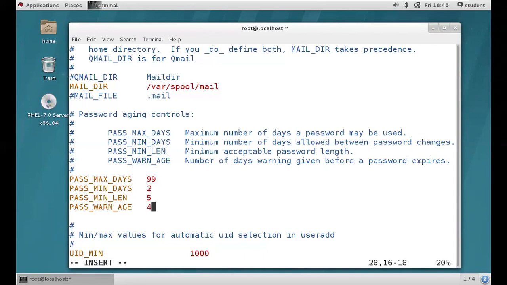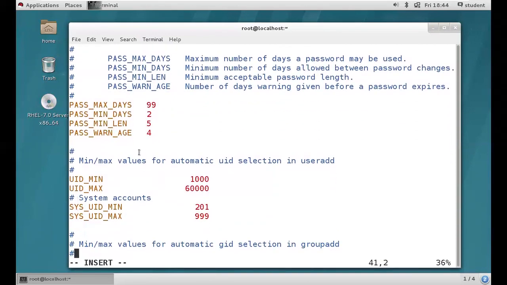Next, the minimum and maximum values for automatic UIDs, right? See guys, UID minimum is 1000 because this is RHEL 7.0. You can modify it. It's not that you need to keep 1000. If you want, you can modify it to start from 4000, your wish.